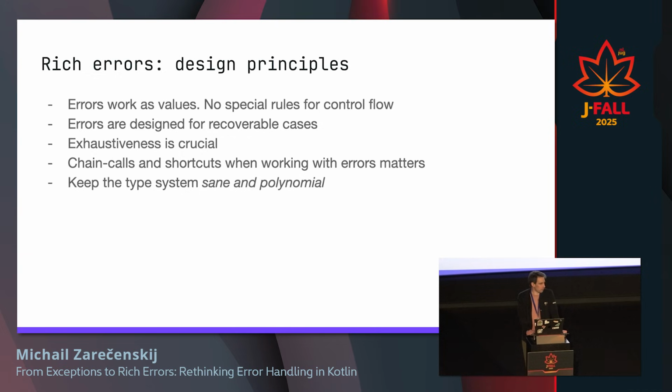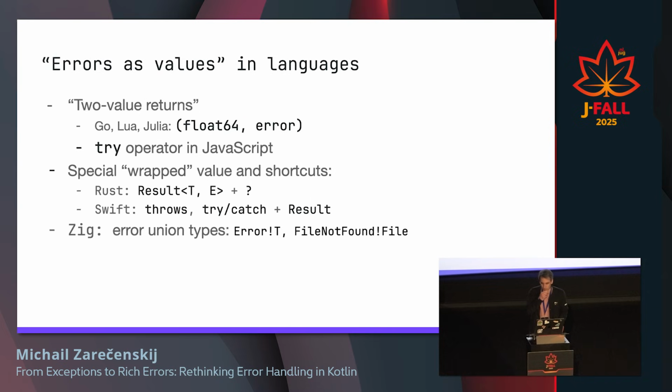Good. So now we have this concept of errors as values, and we see that many languages are moving in that direction. And now that we are familiar with it, we can check what's going on in languages more specifically. So in languages that have more structural typing and fewer types in their type system, like Go, Lua, Julia, JavaScript, they typically use this pattern with two-value returns. So they have errors as values, but they just return a tuple, where one is the actual result, and the second one is an error.